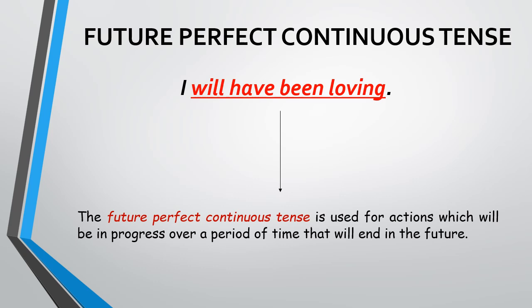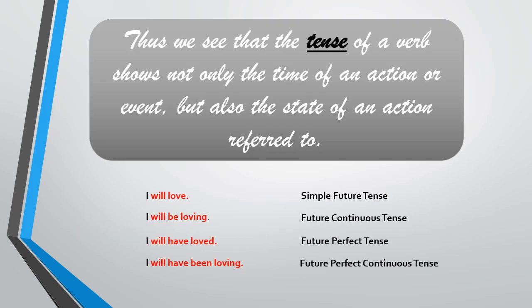It means the action will take place in the future. It will continue taking place in the future. And we know for how long the action will take place. So I will have been waiting here for 3 hours by 6 p.m. So we know how long the action is going to continue in the future. Thus, we see that the tense of a verb shows not only the time of an action or event, but also the state of an action referred to.